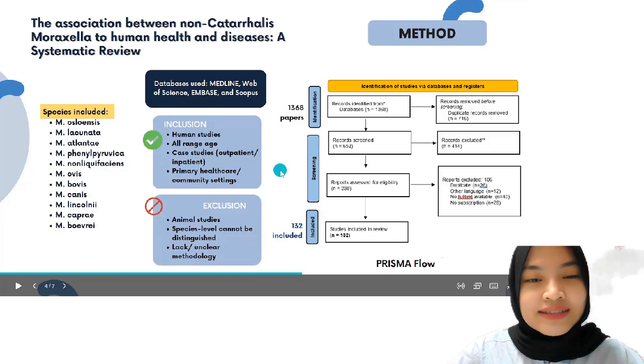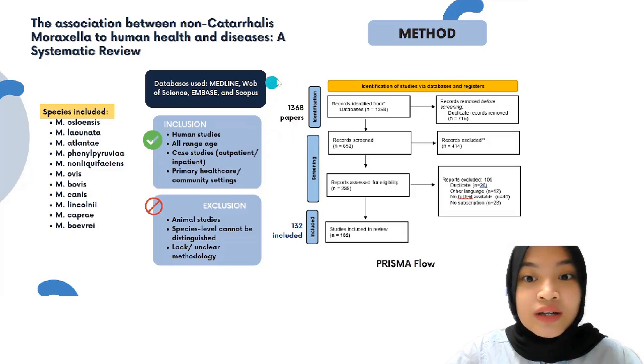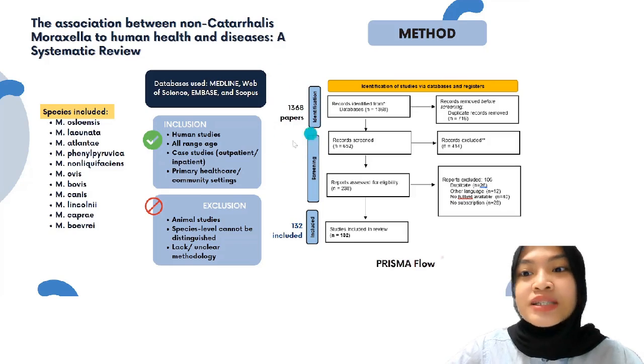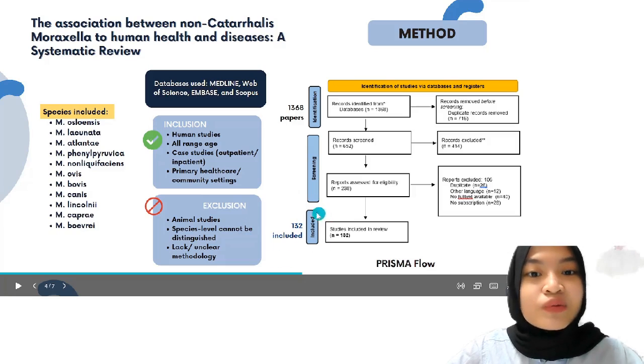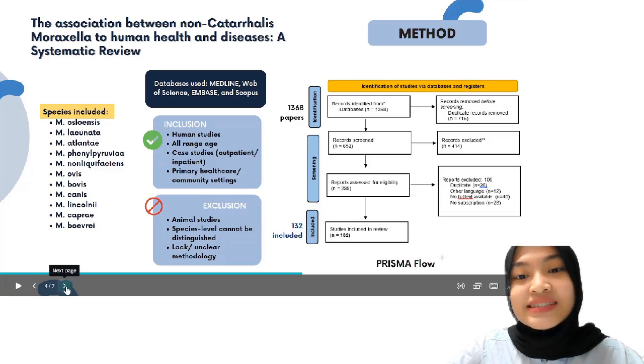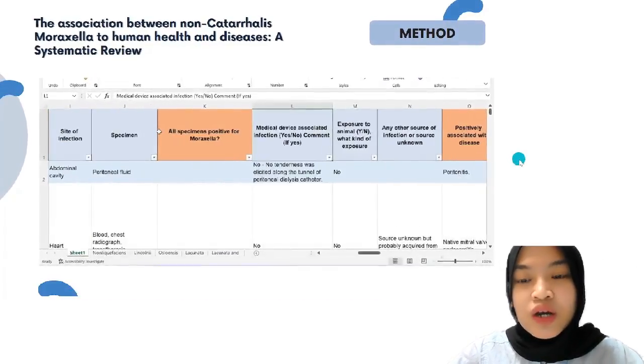And from 1,368 articles, only 132 eligible and high quality case reports were included and explained in the PRISMA protocol here.